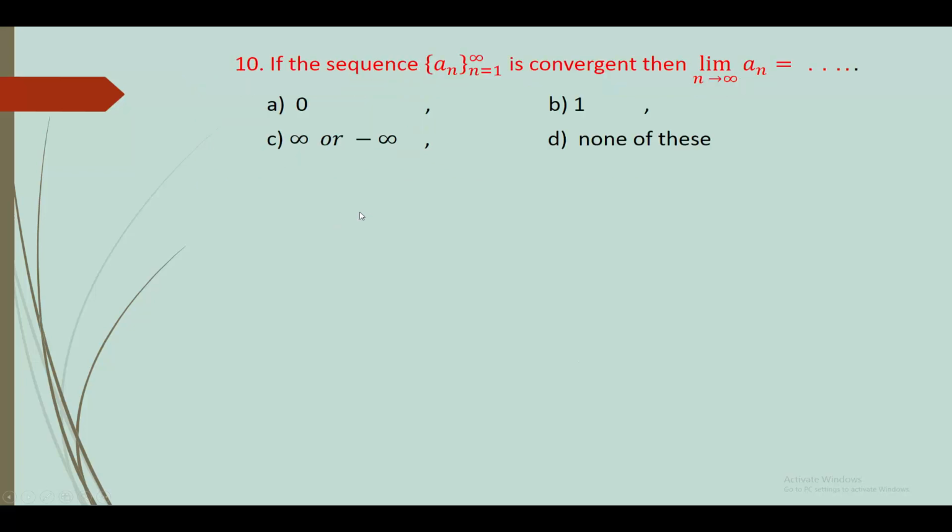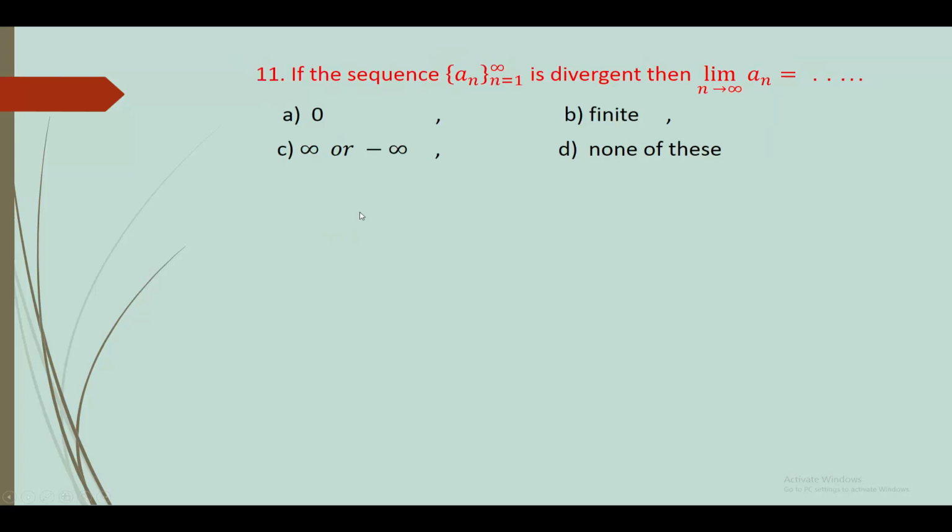Next, number 10. If the sequence a_n, n varies from 1 to infinity, is convergent, then the limit as n tends to infinity of a_n is equal to 0? The answer is option A, 0. 11. If the sequence is divergent, the limit as n tends to infinity of a_n equals either infinity or minus infinity. Option C, infinity or minus infinity.